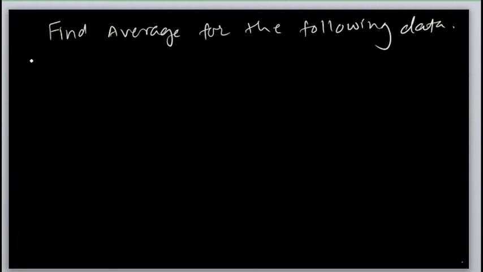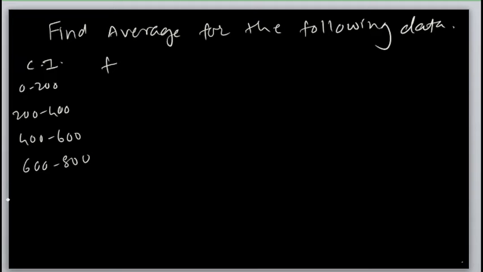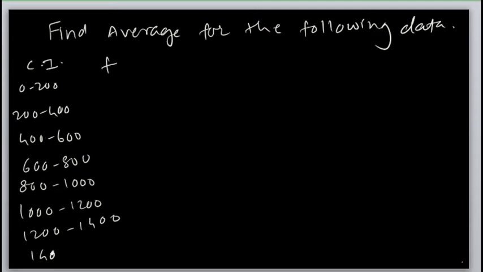What is the data here? This is nothing but your class interval and frequency. The class intervals are 0 to 200, 200 to 400, 400 to 600, 600 to 800, 800 to 1000, 1000 to 1200, 1200 to 1400, 1400 to 1600. This is your given data.